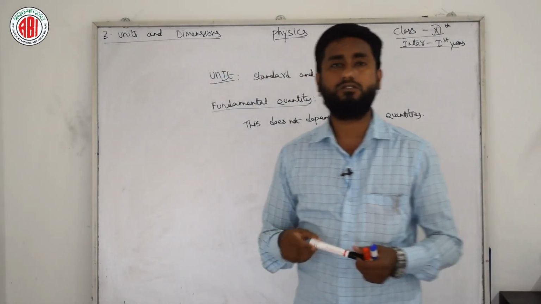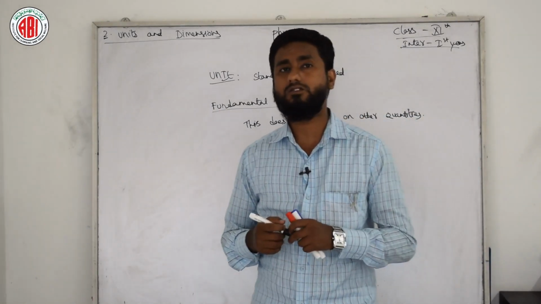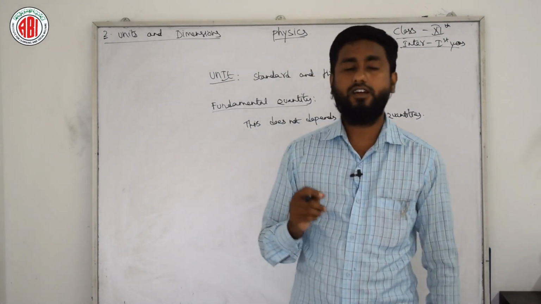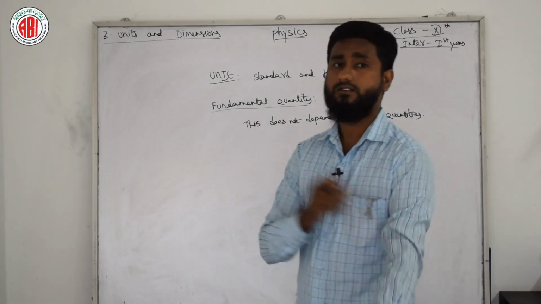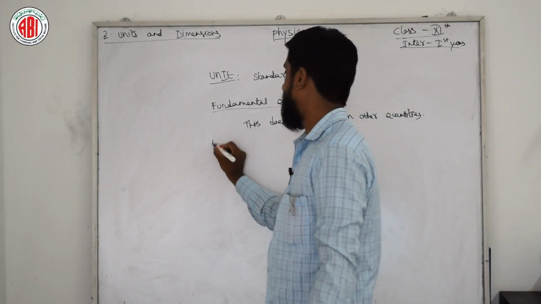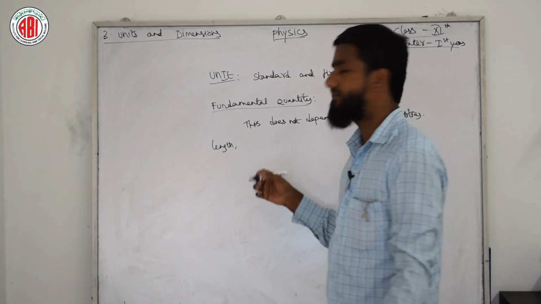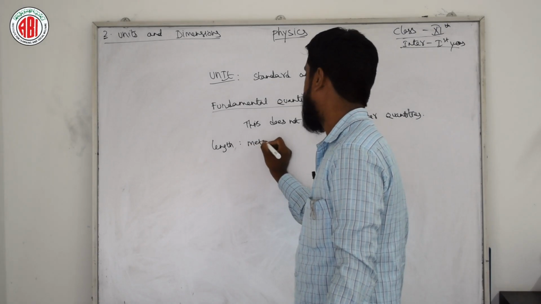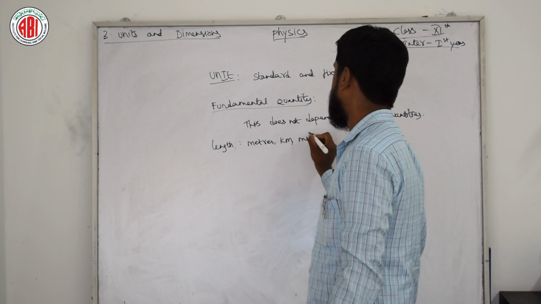What is dimension, all the students and viewers? Dimension is a direction or a coordinate system which we point to in order to define the directions of things. Now let us see a few fundamental quantities, like length. Length is a fundamental quantity which is usually measured in different units: in meters, in kilometers, or in miles, etc.